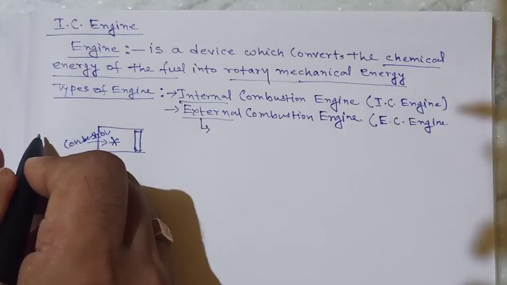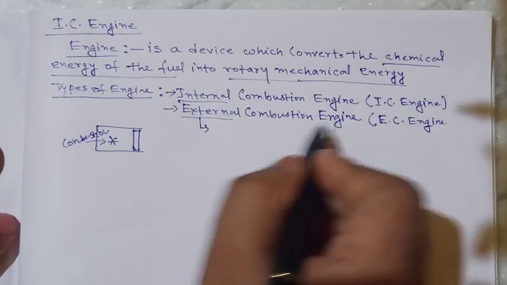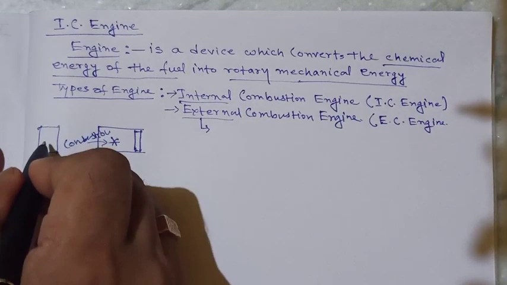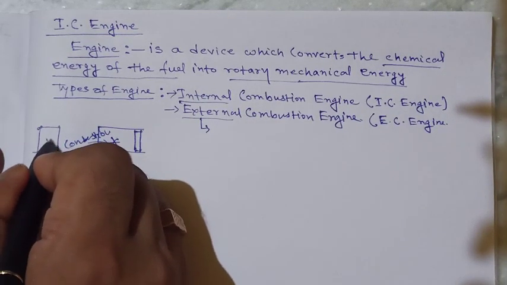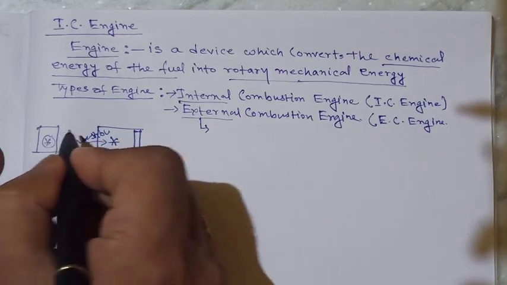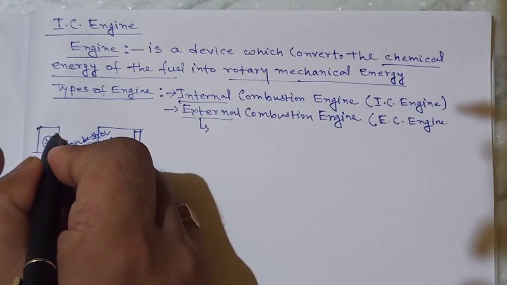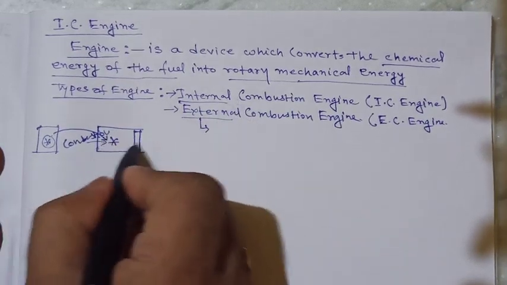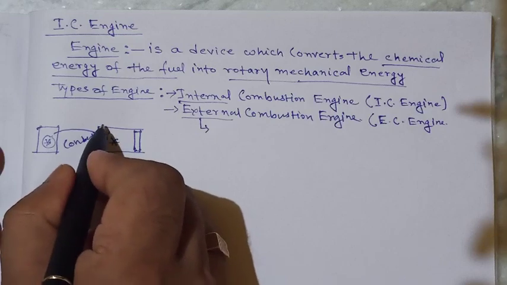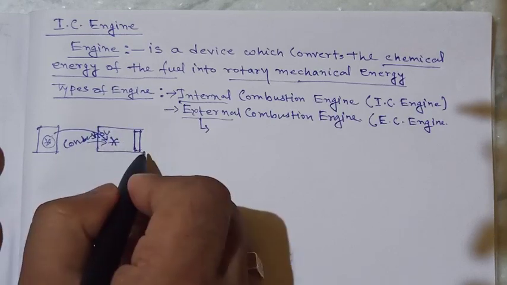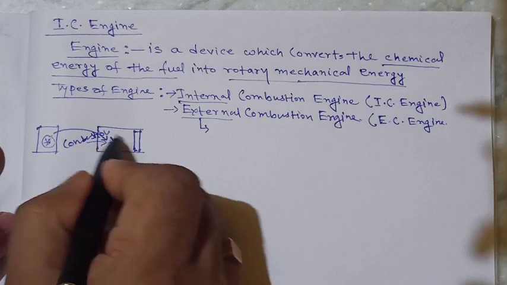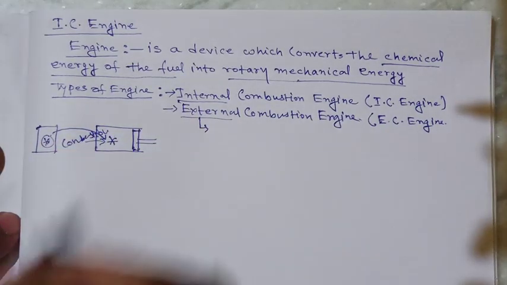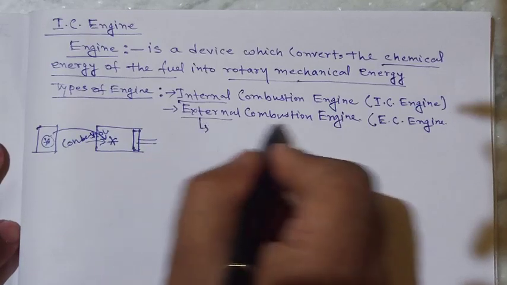That means for an external combustion engine there is an extra chamber where the combustion takes place, and this combustible gas is transferred to the cylinder. When it enters the cylinder, pressure is created and the piston moves. So this type of engine is called the external combustion engine.